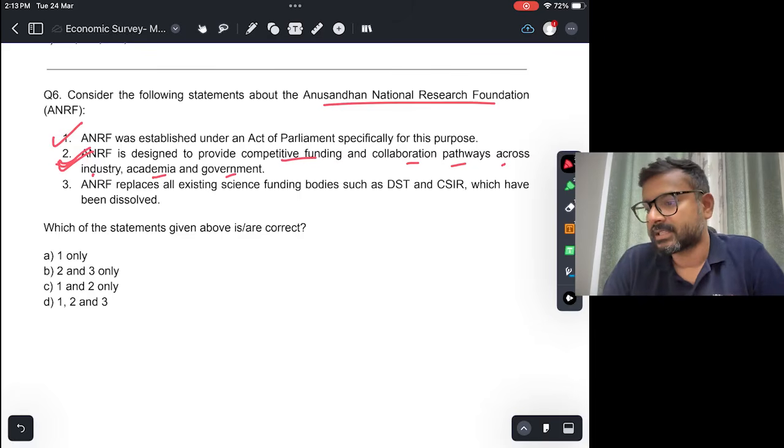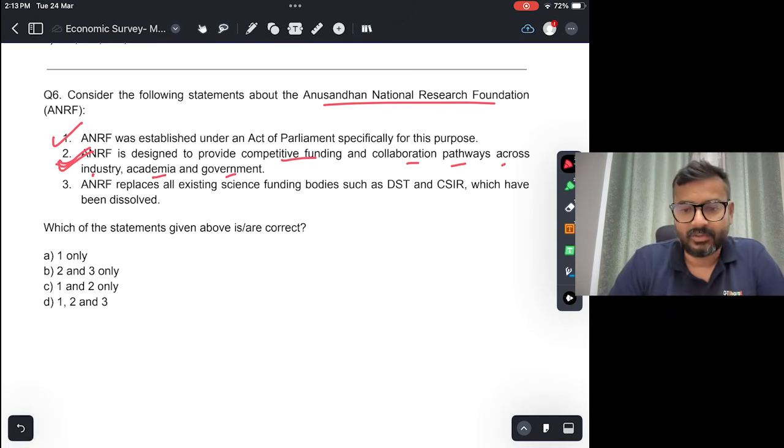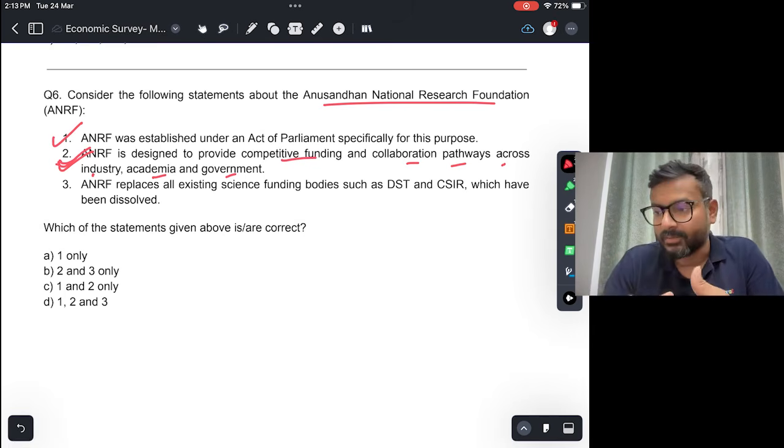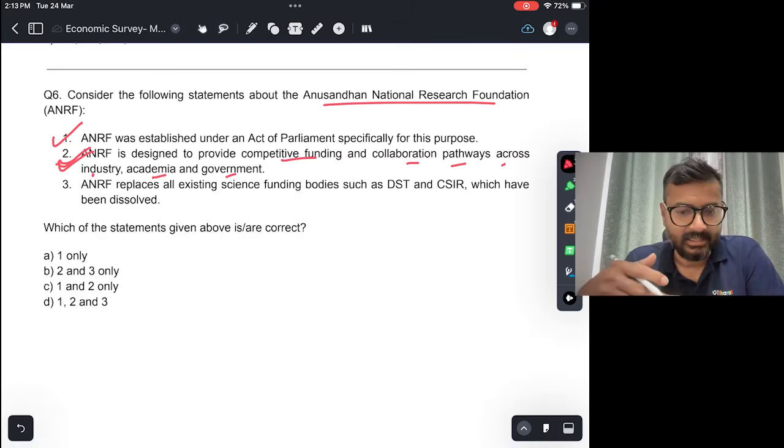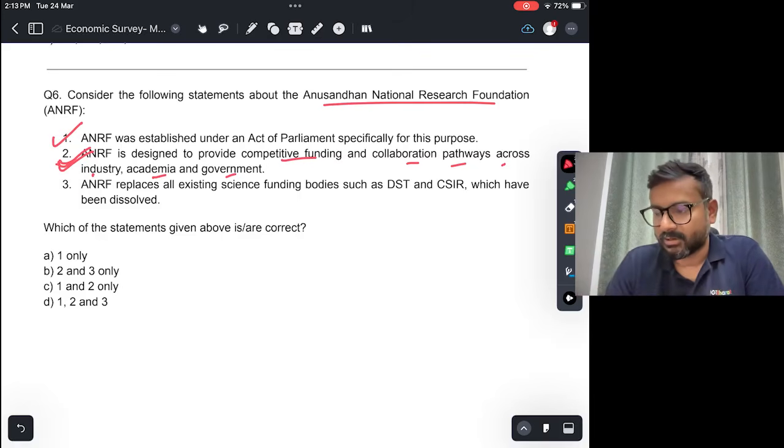ANRF replaces all existing science funding bodies such as DST, CSIR, which have been dissolved. This is not true. Okay, so ANRF is working in complement of already existing Department of Science and Technology, CSIR. So this is not true. Answer would be C, 1 and 2.